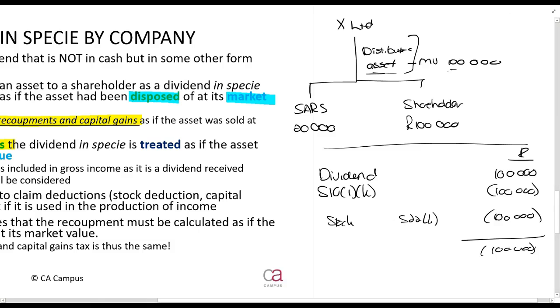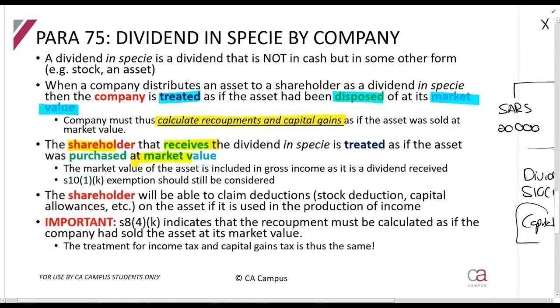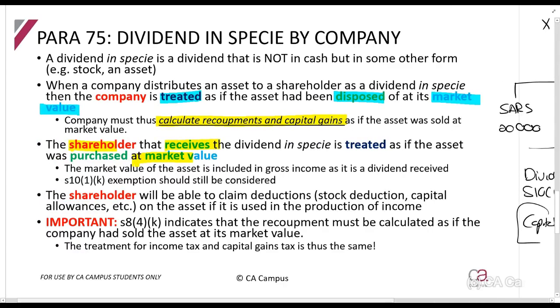Okay, that is if it's stock. And if it's a capital asset, so let's say you got a computer or a manufacturing machine that you're going to be using, then you treat it as if you bought it for 100,000. It's a second-hand machine. So this is for Section 12C. So you can claim 20,000 rands. So first you receive the dividend. That's the one thing. You treat the receipt separately. And then you are treated as if you purchased this asset.